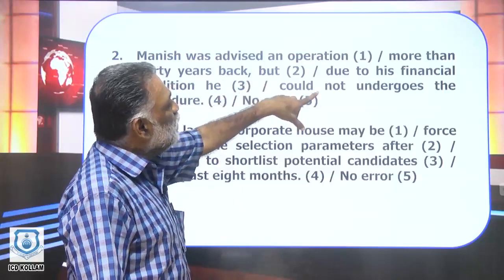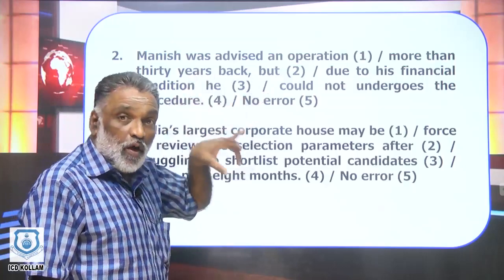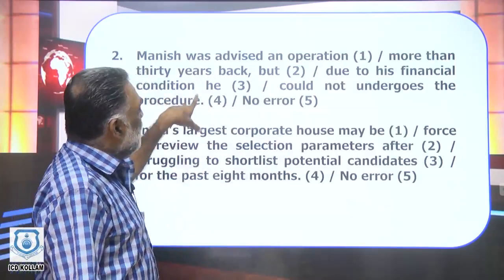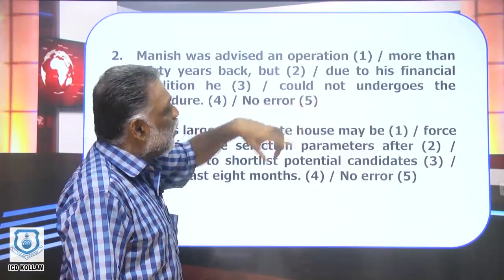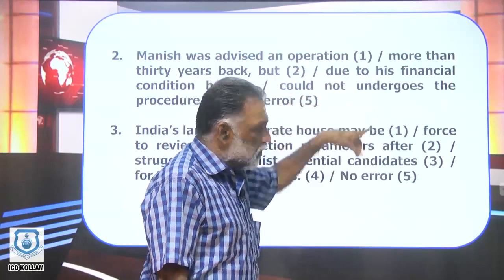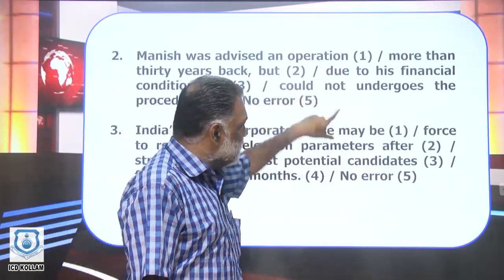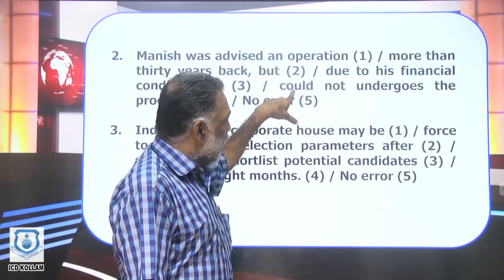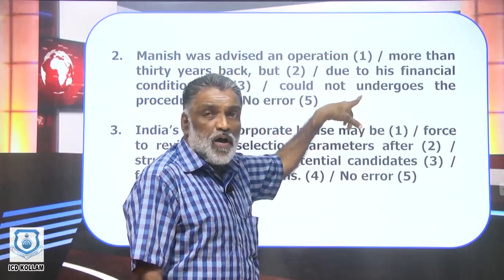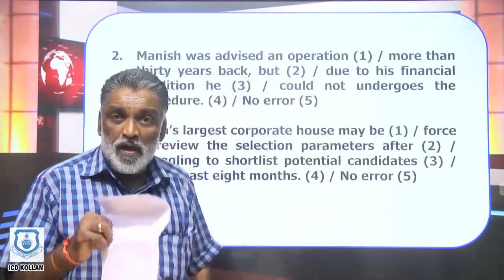But due to his financial condition, due to his means, it is quite possible he could not undergo. This is the verb, could not undergo. Could is the auxiliary, not is the negative, and the auxiliary will go with the normal form of the verb, which is undergo and not undergoes or underwent.